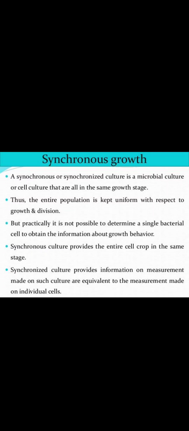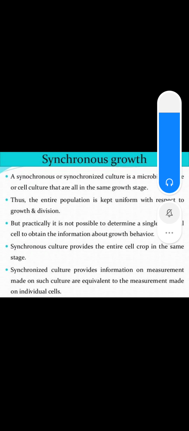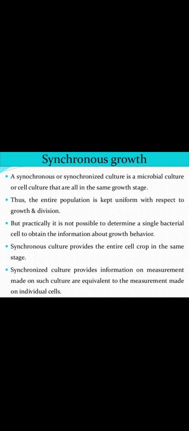As you all know, all the microorganisms, bacteria, binary fission is generally the mode of replication, and they have three stages. The first stage is cell elongation, the second stage is DNA replication, then the septum formation, and finally the two daughter cells will be formed, which we have studied in detail in the last class. Now, why am I talking about this? We know that there are three stages here. Now, I want all the organisms to be in the same stage of their growth.